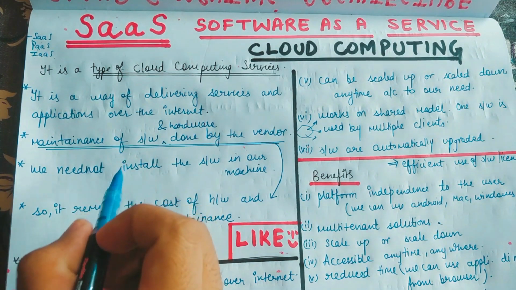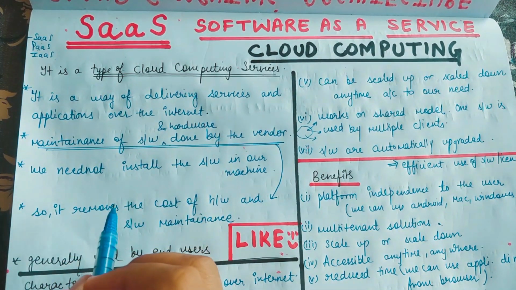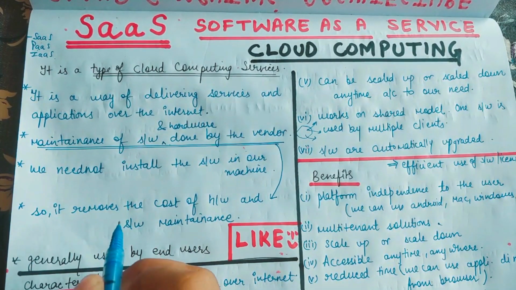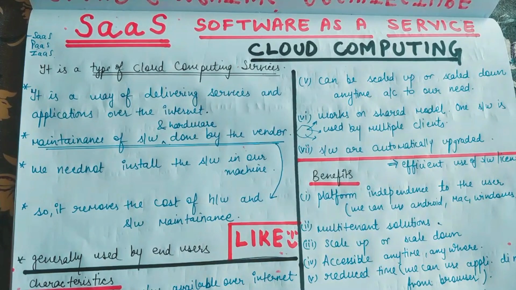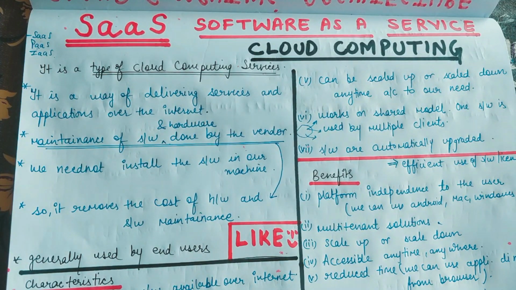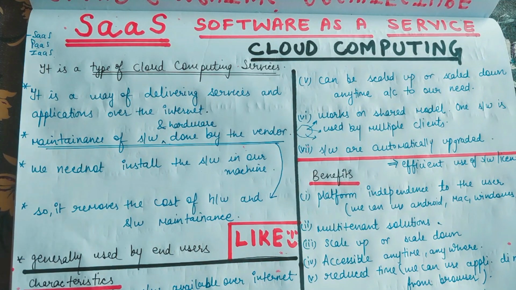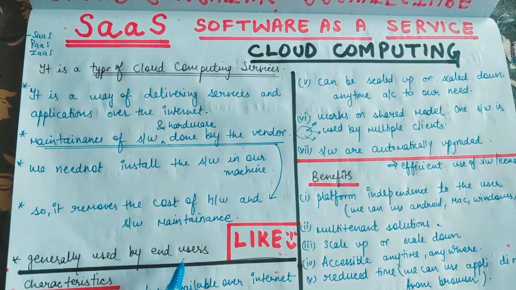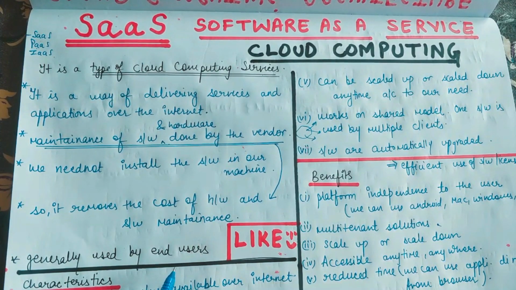So guys, if we discuss the example, this example can be Gmail. Like on the Gmail, if we are going on the website, okay, we are using the browser and we are simply hitting gmail.com, and we are using the services. Like I am sending you an email or you are sending me an email. Okay, so that's the thing. We are simply just using the internet and we are accessing the application, right? And it is used by whom? It is generally used by the end users, guys, right? That is your normal clients like you and those people who do not have any knowledge of the coding or any background what is happening. We are just using the service that is provided by the cloud service provider.